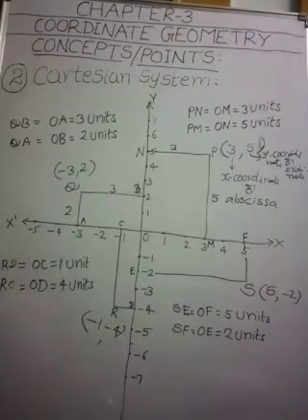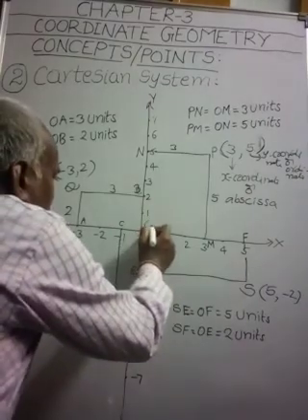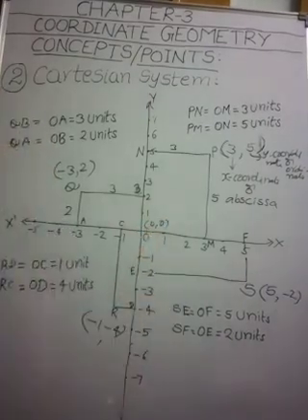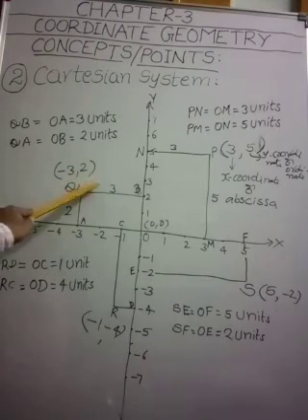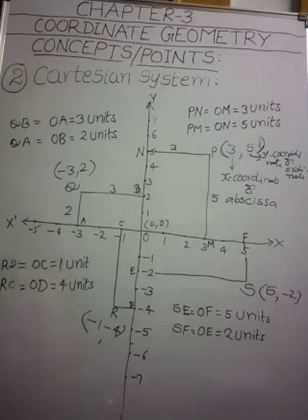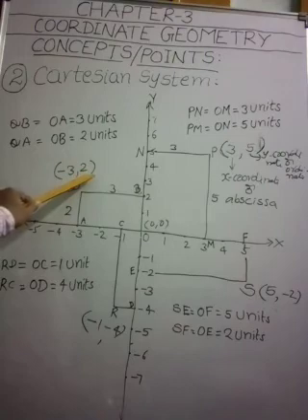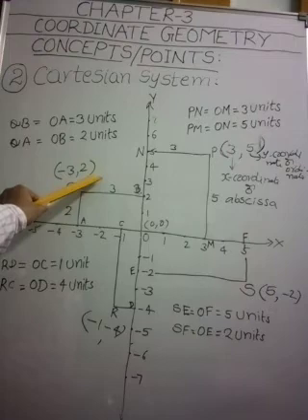The coordinates of the point O, the origin, is 0 comma 0. Remember these points, my children. In these brackets, the first number denotes the x coordinate and the second number denotes the y coordinate. The first number denotes the distance of the point from the y-axis, and the second number denotes the distance of the point from the x-axis.